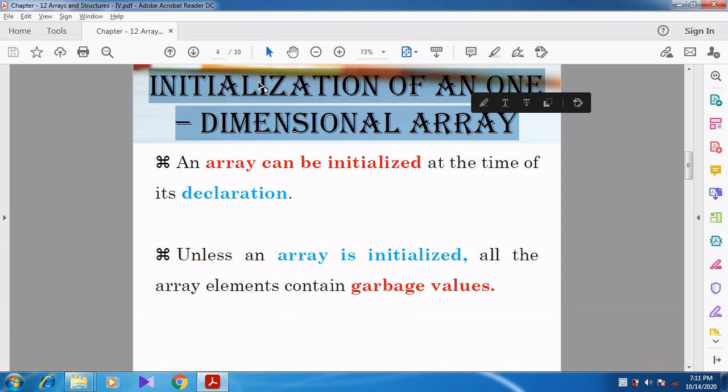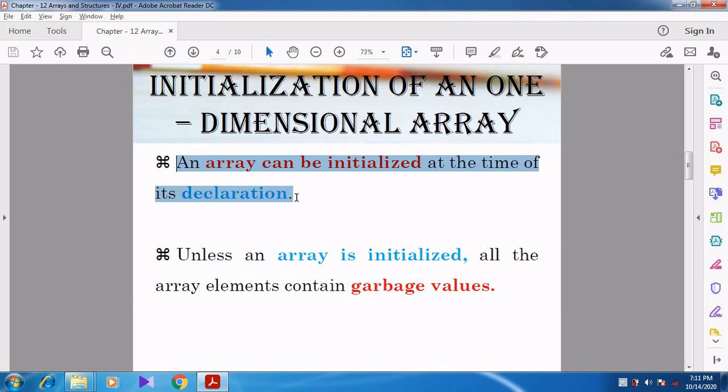First of all, an array can be initialized at the time of its declaration. What is meant by initialization? In the previous videos, in chapter 9 itself, we discussed that whenever we assign a value to a variable at the time of declaration, that is called initialization.